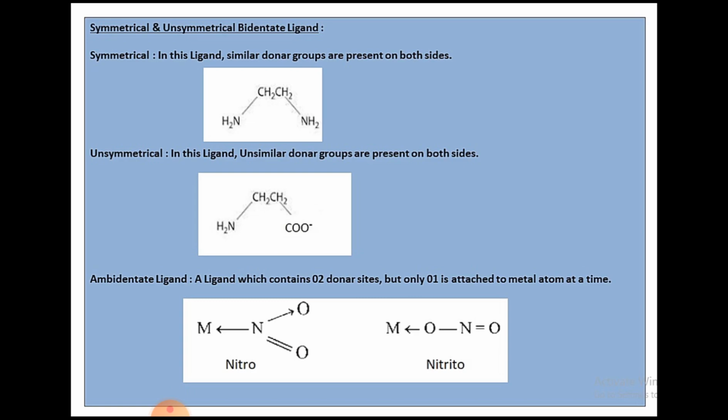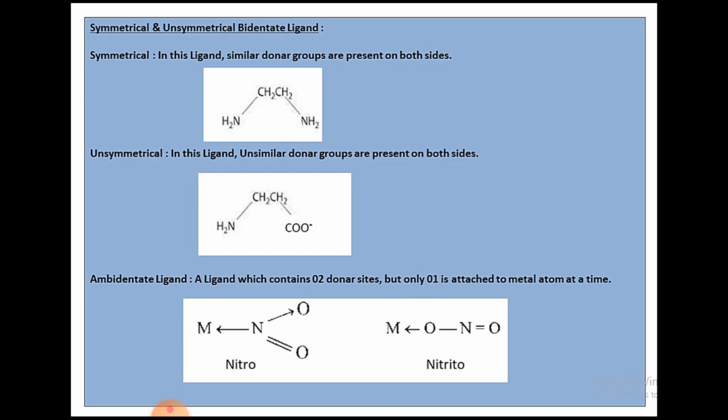Next one is the ambidentate ligand. An ambidentate ligand consists of 2 donor sites, but only one is attached to the metal atom at a time. At a time only one atom can act as a donor. You can see the examples nitro and nitrito. Both have the NO2 structure.